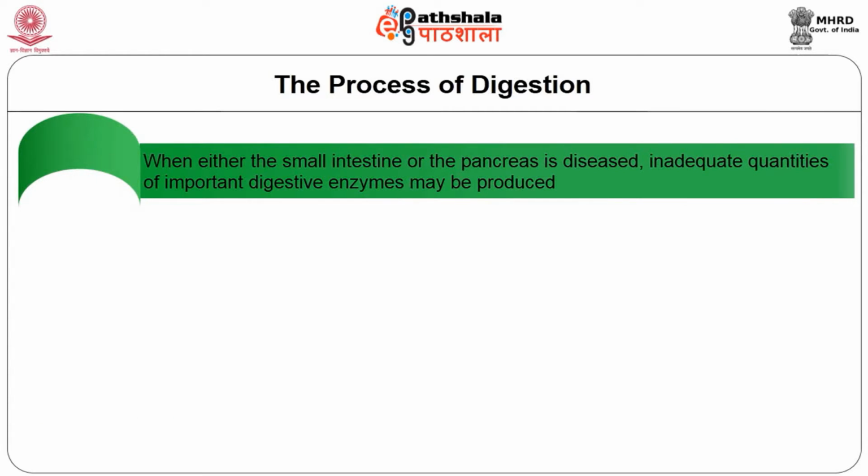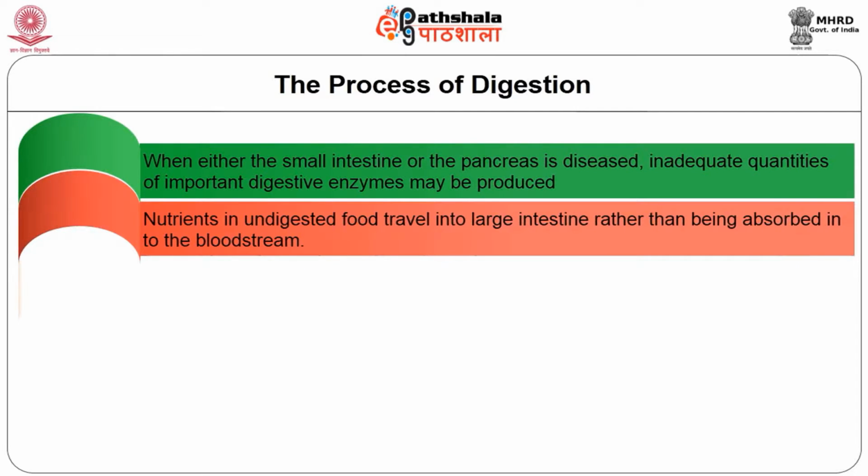When either the small intestine or the pancreas is diseased, inadequate quantities of important digestive enzymes may be produced. This scarcity can result in incomplete digestion and very limited absorption.